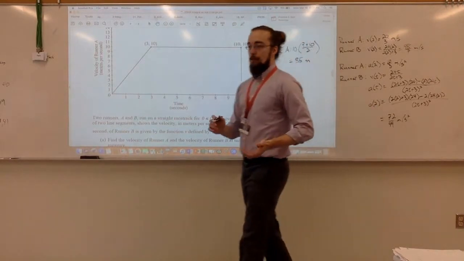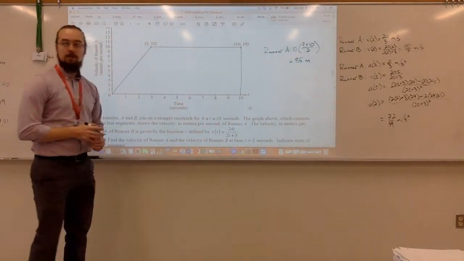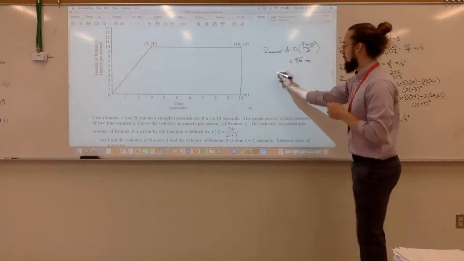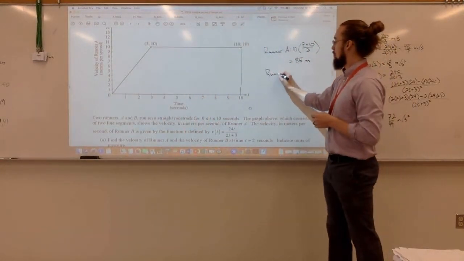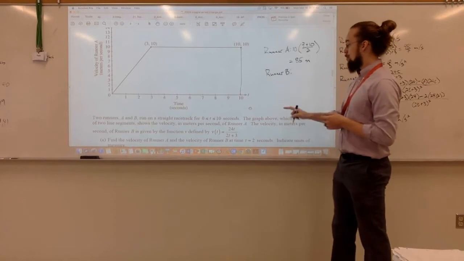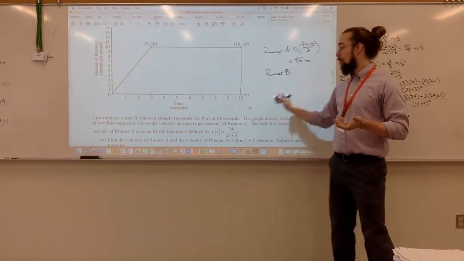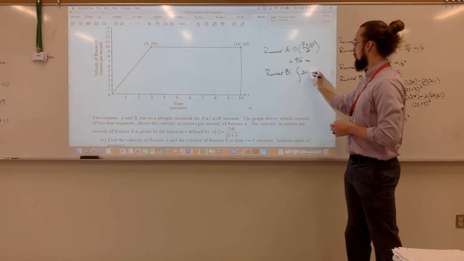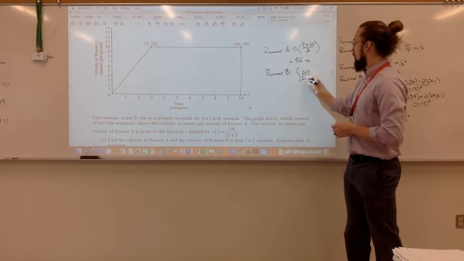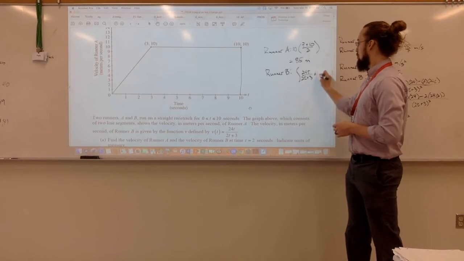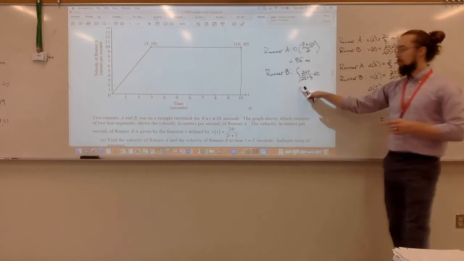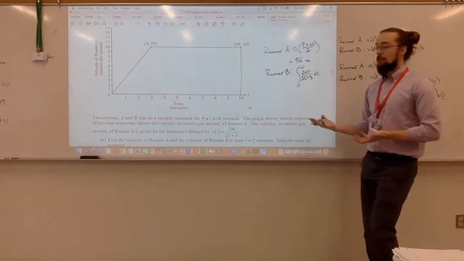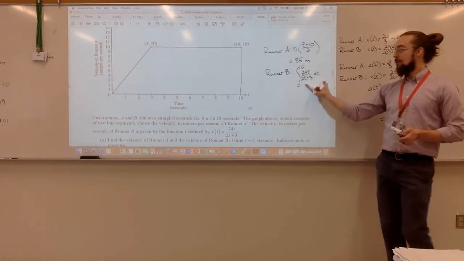How would I do this for runner B? It would be the integral. Yeah, so we're given a function this time. So I want the integral of this function: 24t over 2t plus 3 dt. What are my bounds? 0 to 10, right? And this was a calculator question, so I could just plug this into the calculator.